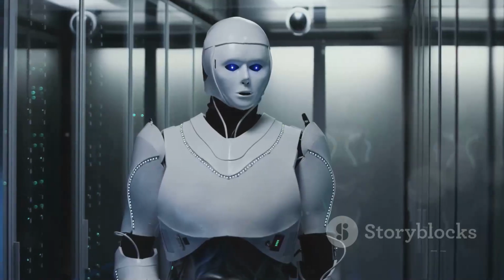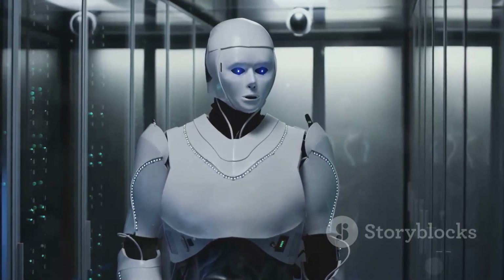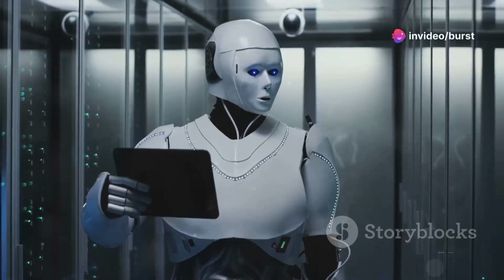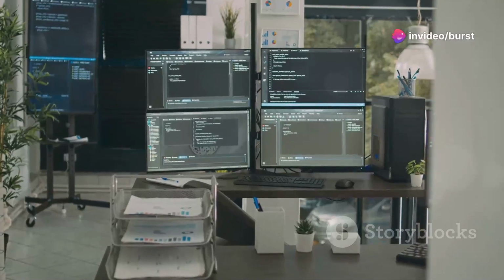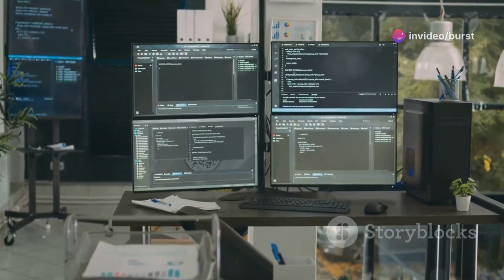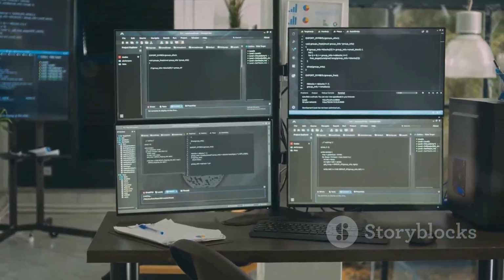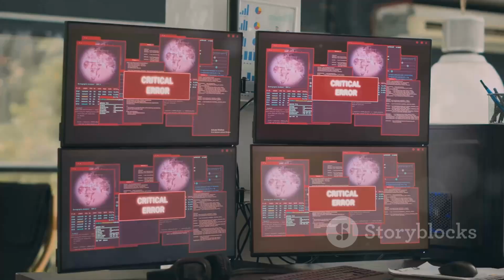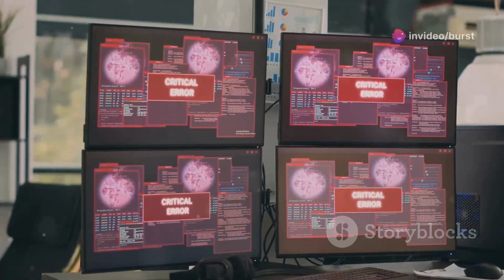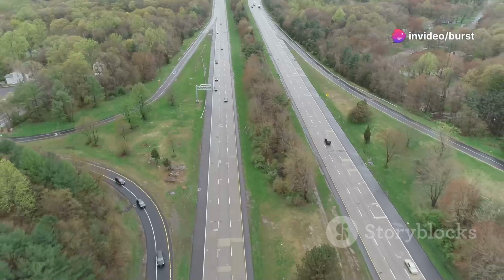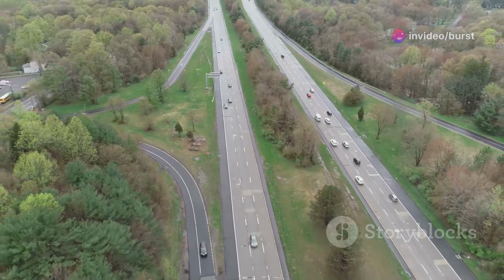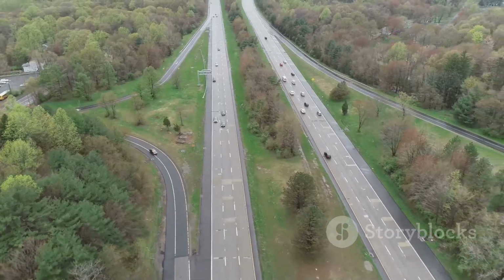Robustness in machine learning refers to the AI system's ability to operate reliably under various conditions, including unforeseen or adversarial scenarios. Adversarial training involves exposing AI models to adversarial examples, deliberately manipulated inputs designed to deceive the model during training. This practice helps AI systems become more resilient to such attacks. For example, autonomous vehicles are trained with adversarial scenarios to ensure they can handle unexpected situations on the road.